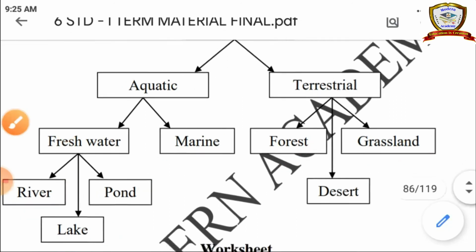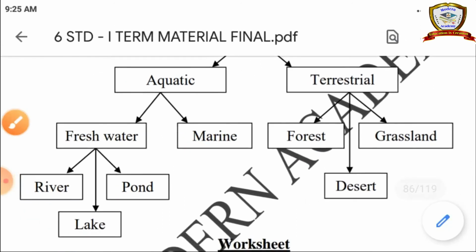Okay, and what do you mean by aquatic habitat? The area which is covered by water. And what do you mean by terrestrial habitat? The area which is covered by land.